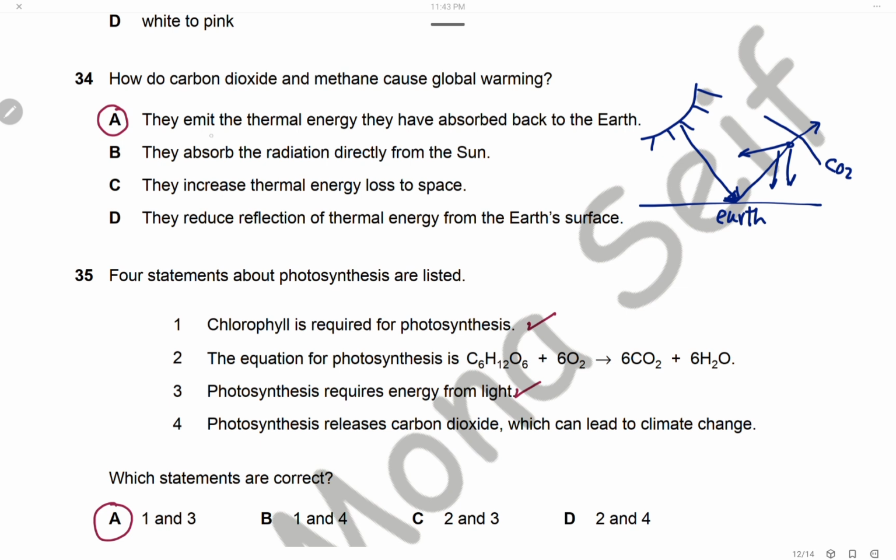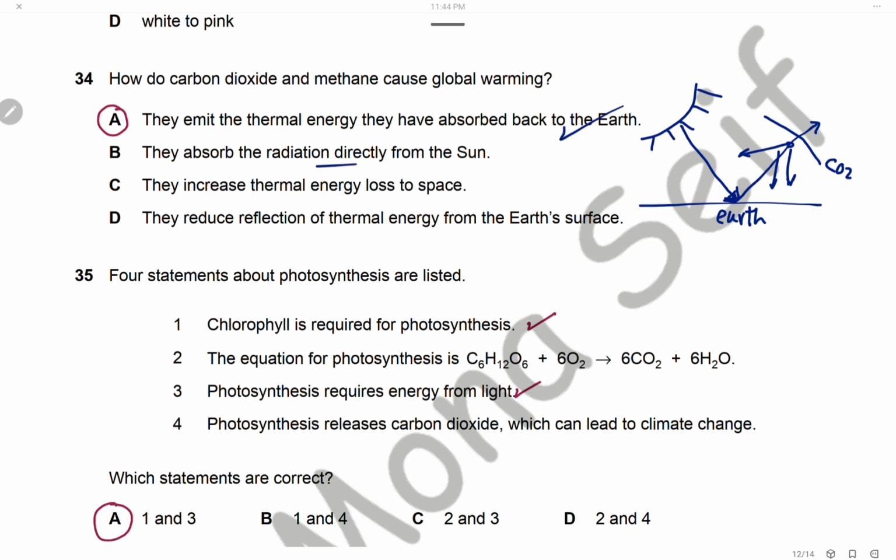So carbon dioxide and methane cause global warming by re-emitting the thermal energy that they have absorbed back to the Earth's surface. So the heat energy or radiation reflected back from the Earth's surface is absorbed by the greenhouse gases and re-emitted back to the Earth's surface, and the answer is A.